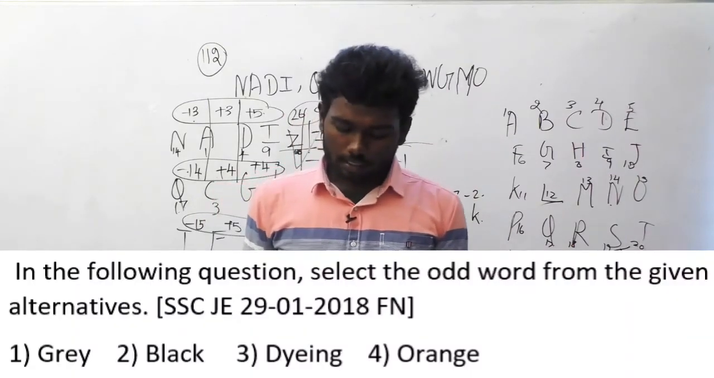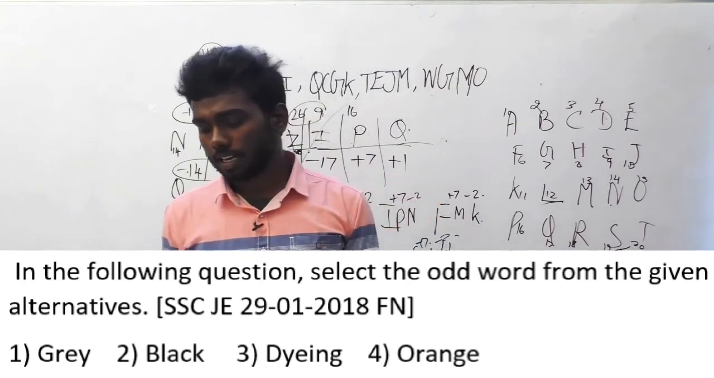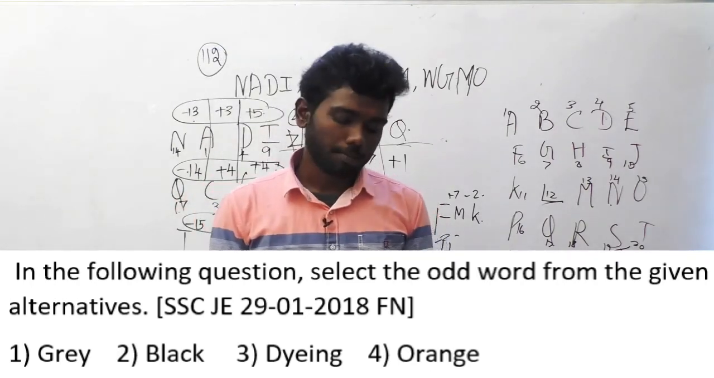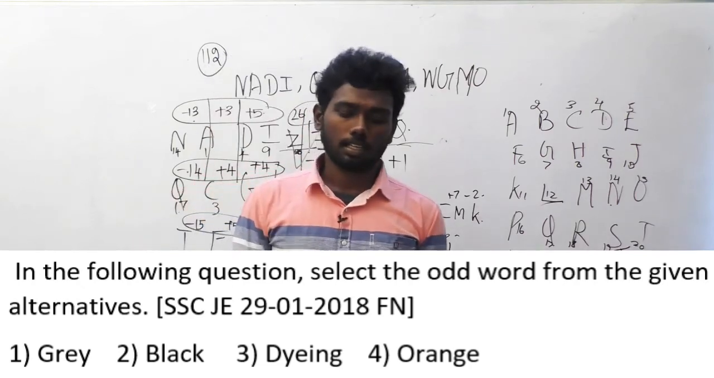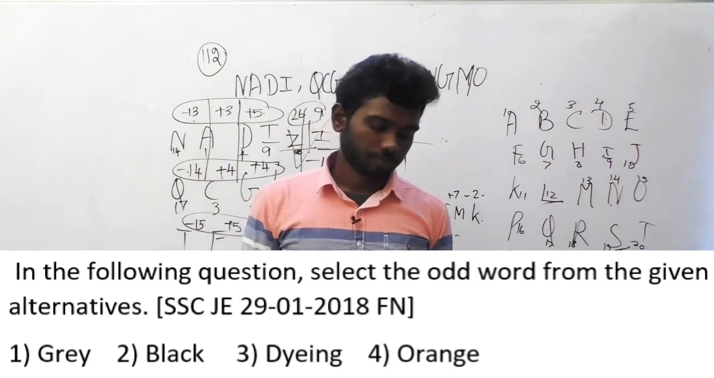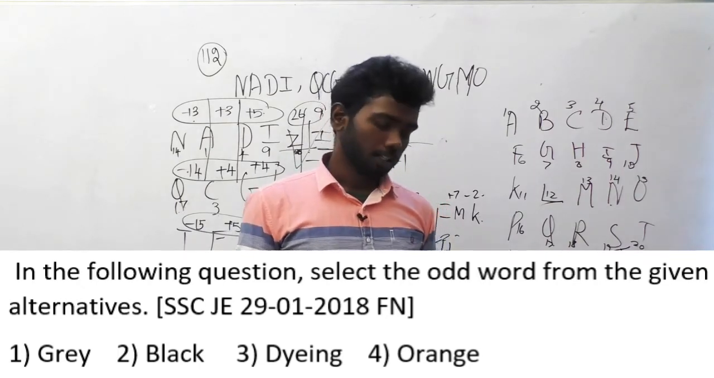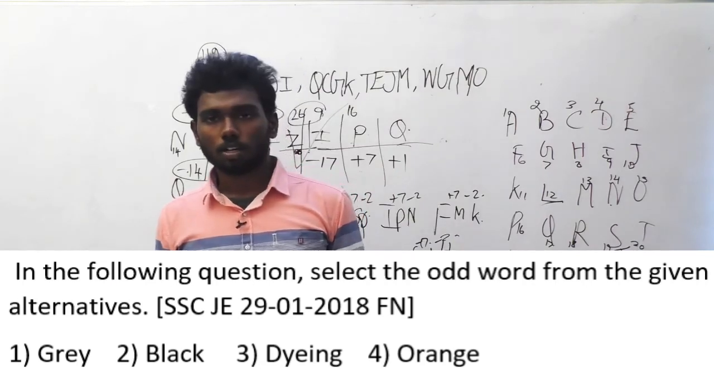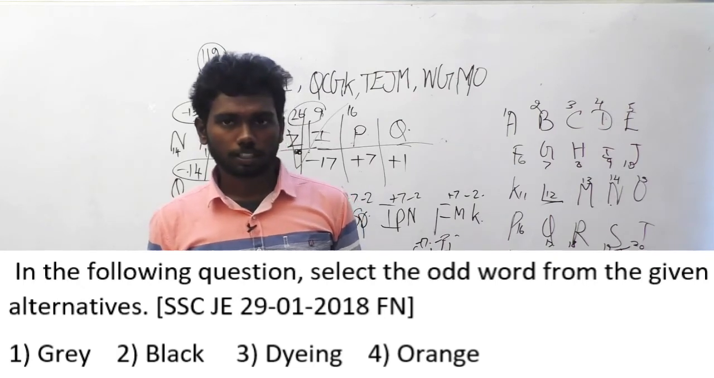In the following question, select the odd word from the given alternatives. This question is asked in the same paper, 29th January 2018 forenoon session. The options are option A, grey, option B, black, option C, dyeing, option D, orange. Actually, this is based on dyes and colors. Dyes means hair dye, that thing. The first, second and fourth options are colors of dye. The third option is dye itself. So it may be the odd option. Can you understand this? I hope so. So can we move to the next question?